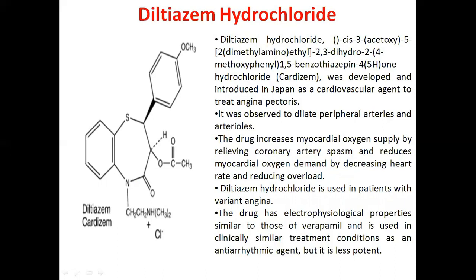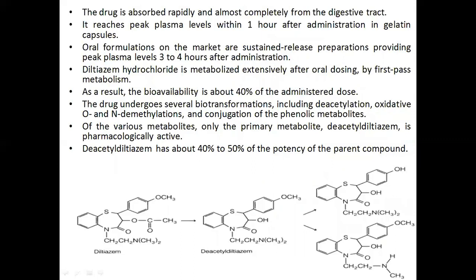The drug has electrophysiological properties similar to those of verapamil and is used in clinically similar treatment conditions as an antiarrhythmic agent but is less potent. The drug is absorbed rapidly and almost completely from the digestive tract. It reaches peak plasma levels within 1 hour after administration in gelatin capsules. Oral formulations on the market are sustained release preparations providing peak plasma levels 3 to 4 hours after administration.